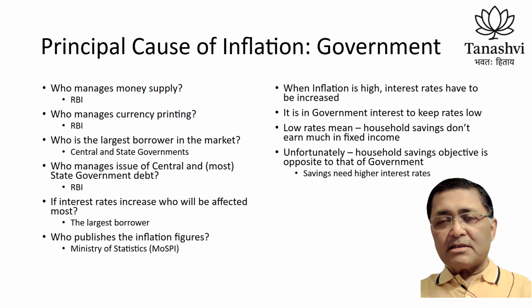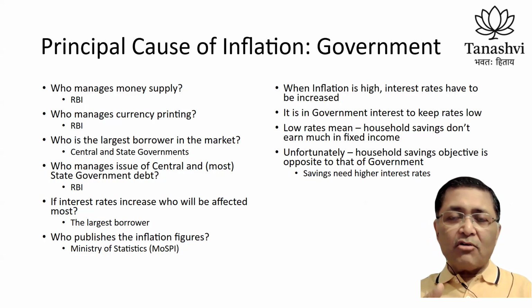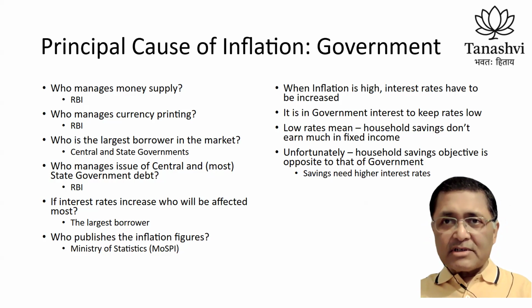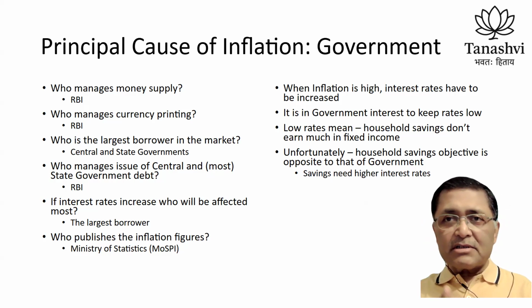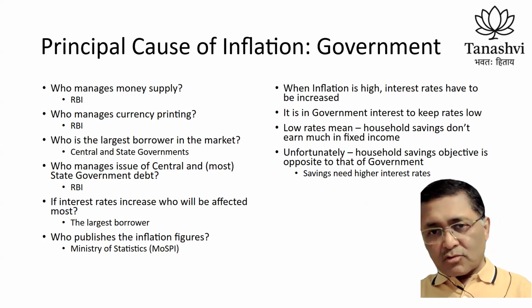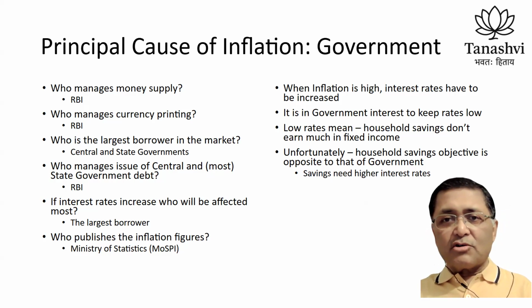Savings need higher rates, spending needs lower rates. Government is not looking at saving, it is looking at spending. So unfortunately, we will always have this scenario where the government is continuously spending more than it earns, and that deficit is fulfilled by increased money supply. That money supply increase is made possible by lower interest rates, and it adversely affects all households. So this is the truth.